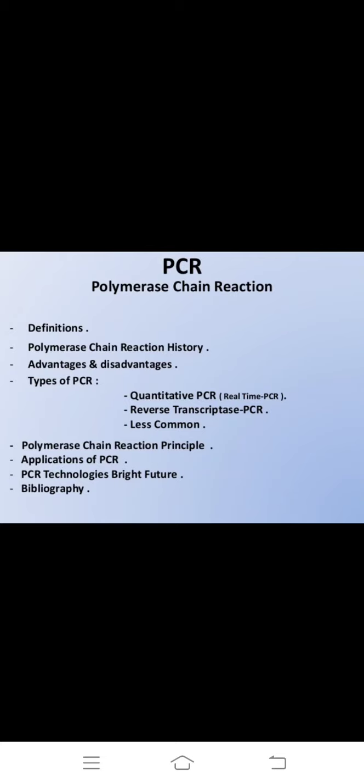PCR is a technique of gene amplification. Making more copies of DNA from a single copy of DNA is called gene amplification. PCR was invented by Kary Mullis.